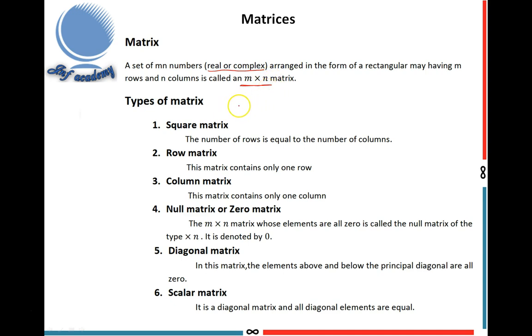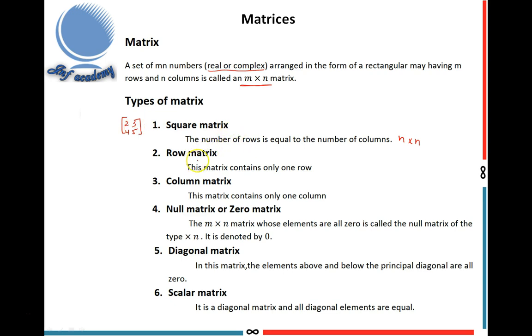Next I am going to explain the types of matrix. First one is the square matrix. If the number of rows is equal to the number of columns, then it is called a square matrix. That means the matrix is an n by n matrix, that is 2 by 2, 3 by 3, etc. Commonly I write n by n. I write one example of a square matrix: 2, 3, 4, 5. This is a 2 by 2 matrix. It is a square matrix.